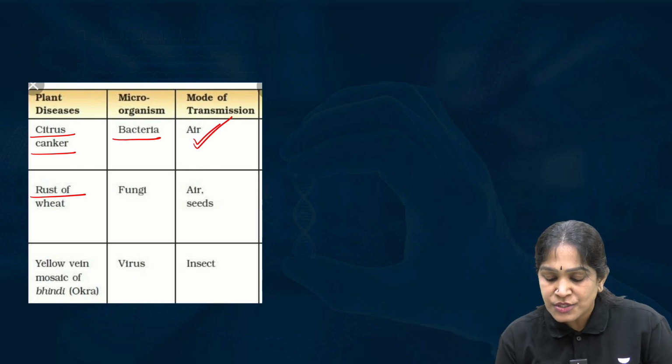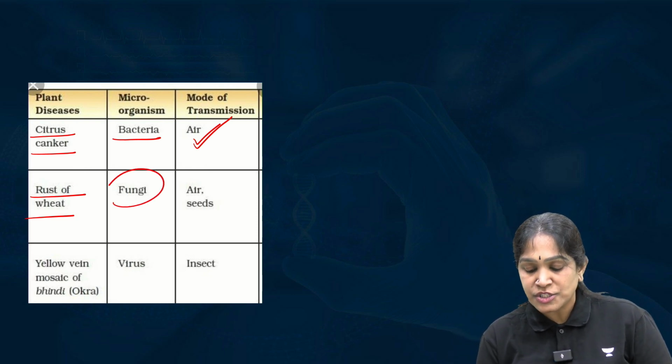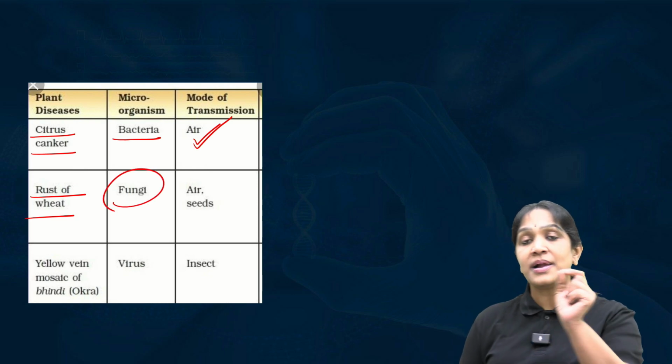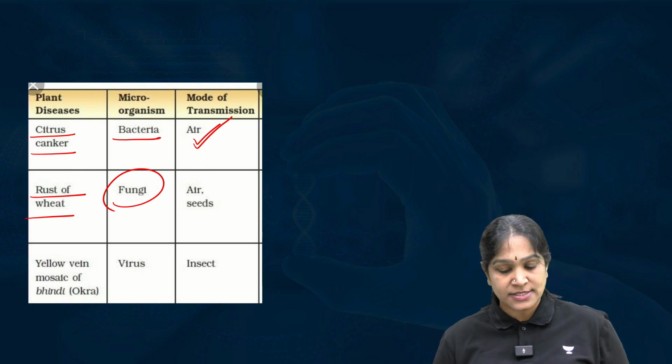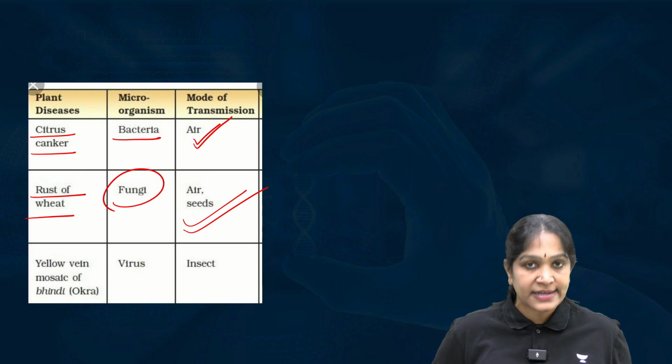Next one, rust of wheat. It is an infection of the wheat plant. This is caused by fungus. Fungi are multicellular microbes we discussed in the beginning. It will spread through air and also through seeds, contaminated seeds.